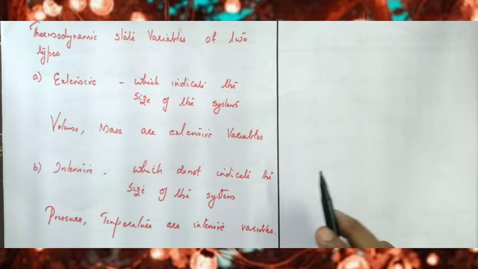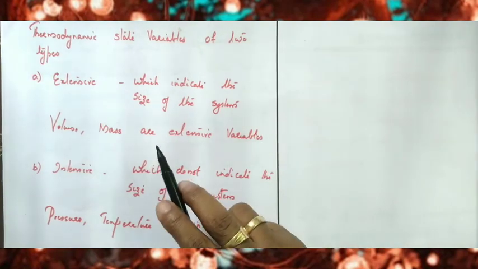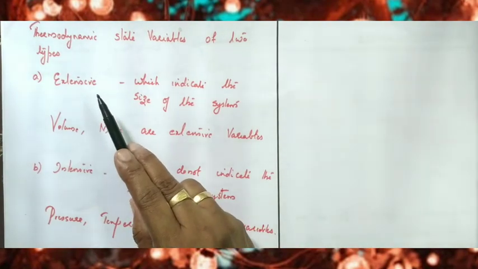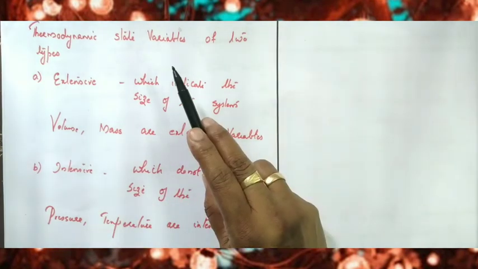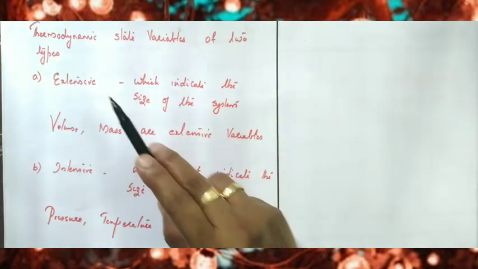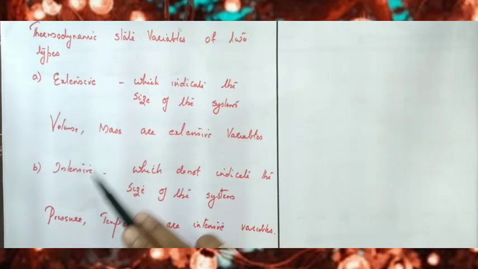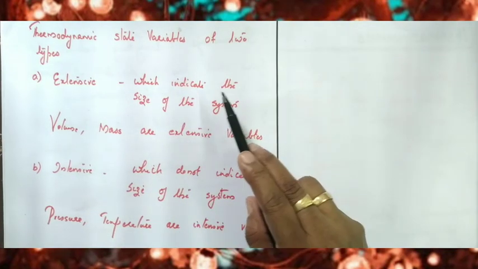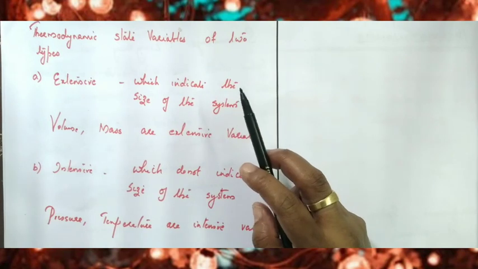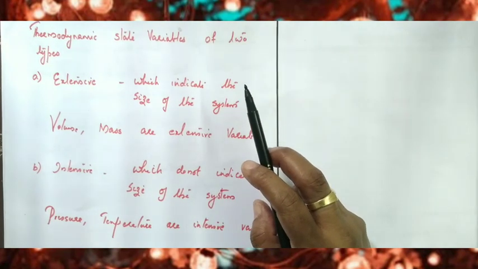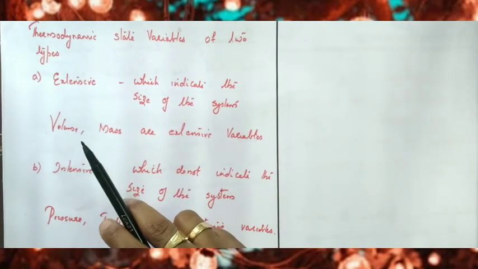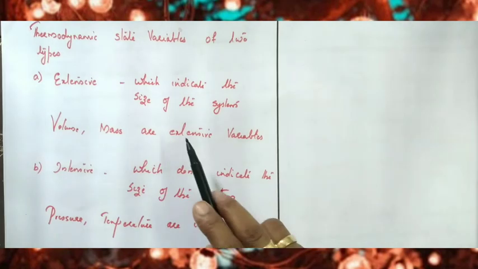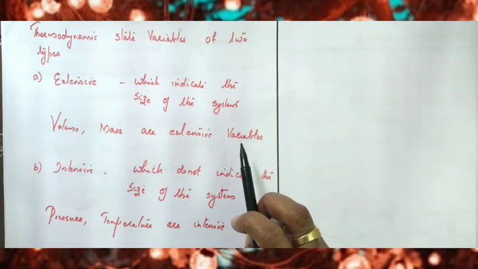These thermodynamic state variables are of two types: extensive thermodynamic state variables and intensive variables. Extensive variables indicate the size of the thermodynamic system. The size of the system is usually represented by variables called extensive variables, for example, volume, mass, etc. So volume and mass are the extensive state variables.